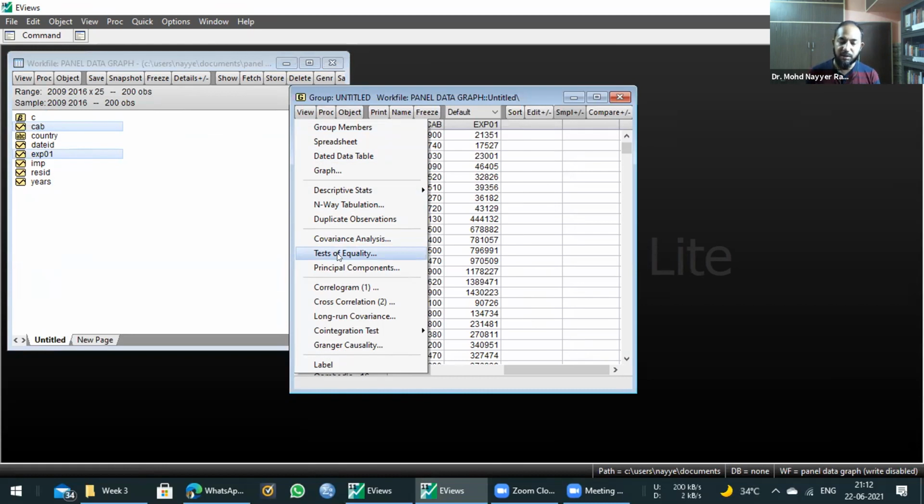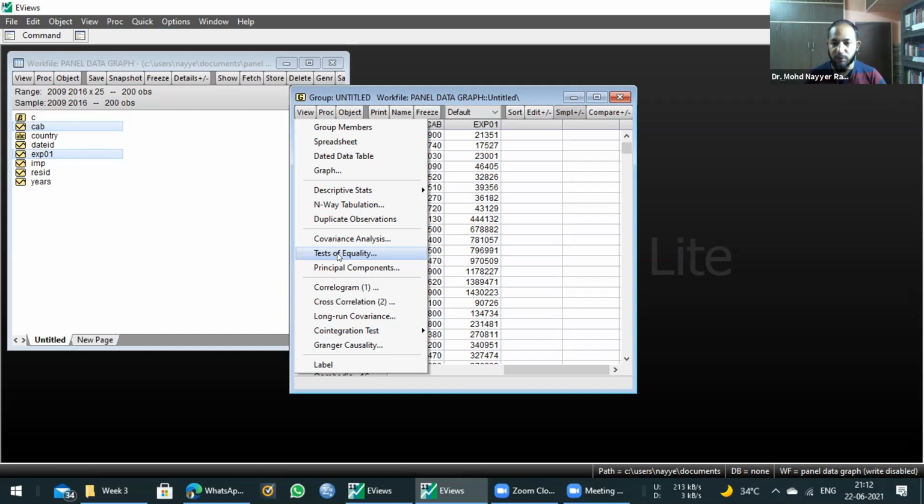The reason is that test of equality requires two variables, not two subgroups. And within two variables, there can be a number of subgroups. So the test of equality specifically requires at least two variables. Then there can be subgroups. Subgroup is not a condition, but it is an added benefit.